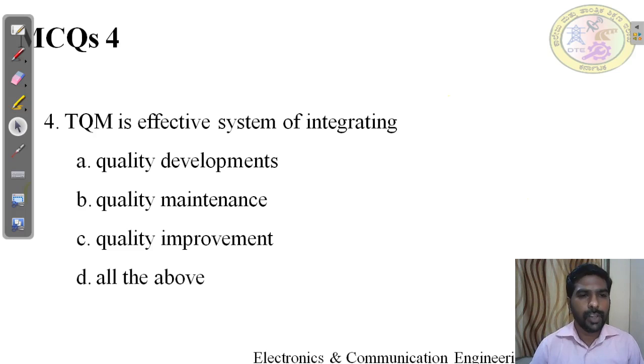Question number 4. TQM is an effective system of integrating A. Quality development, B. Quality maintenance, C. Quality improvement, D. All the above. Pause the video and try to find the answer for this question. The right answer for this question is option D, all the above. All the three are integrated into TQM: quality development, quality maintenance, and quality improvement to bring quality into a product. This is there in the definition of quality also.